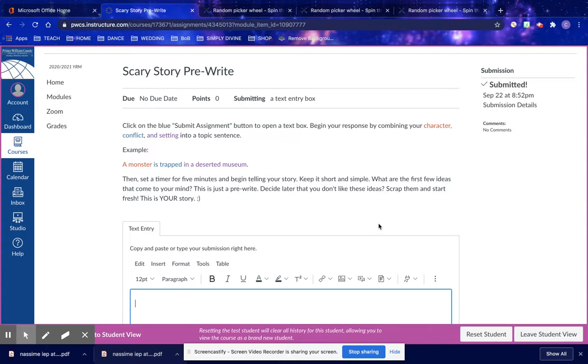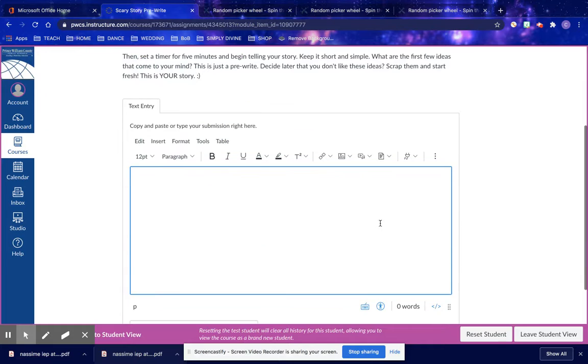Talking about your setting. So if you're trapped in the woods, okay, well, what type of woods? Is this like a dense forest? Maybe this is woods that have once been burned down, and so the trees are all charred and crumbly. Tell me about your setting. Maybe you want to do that in bullet points. Maybe you want to go ahead and start writing out paragraph descriptions as if you're actually doing your draft. That's fine too. Whatever works. So 5-minute timer, just the first ideas that come to your mind when you have your character, your conflict, and your setting. In my case, a monster was trapped in the woods.